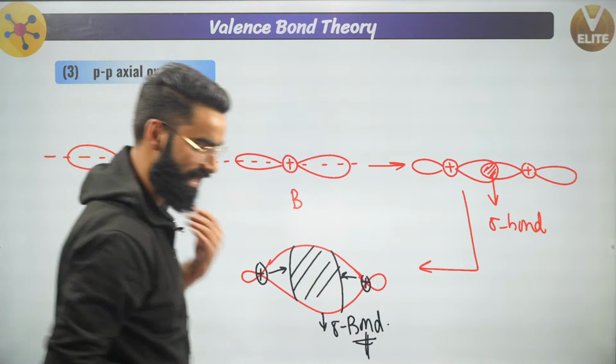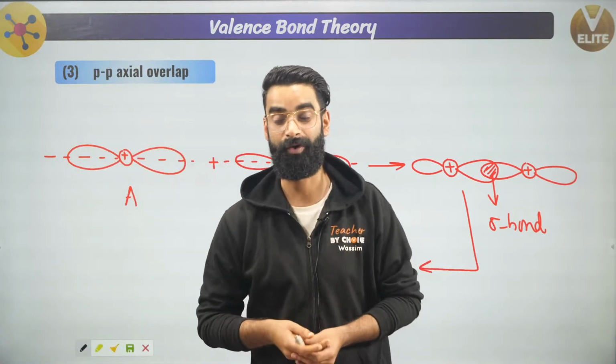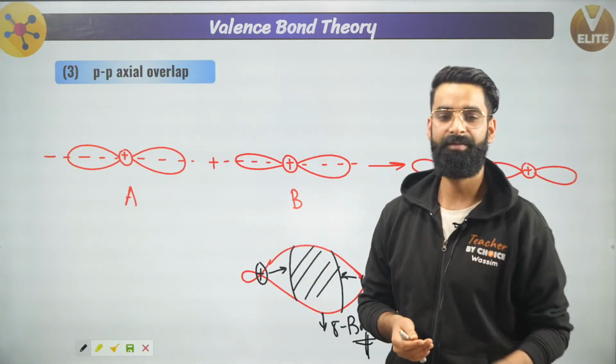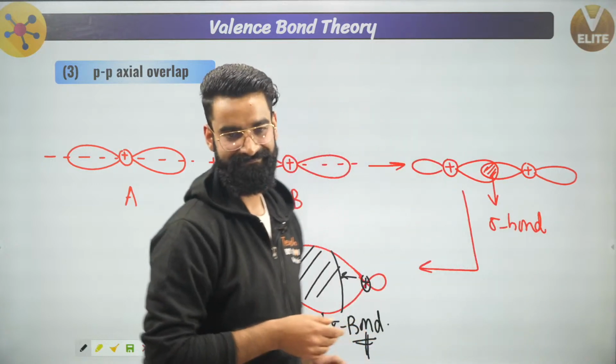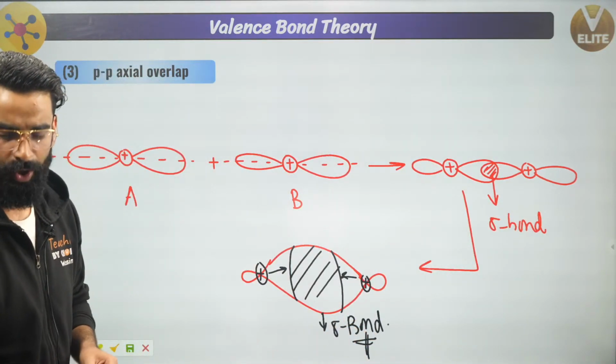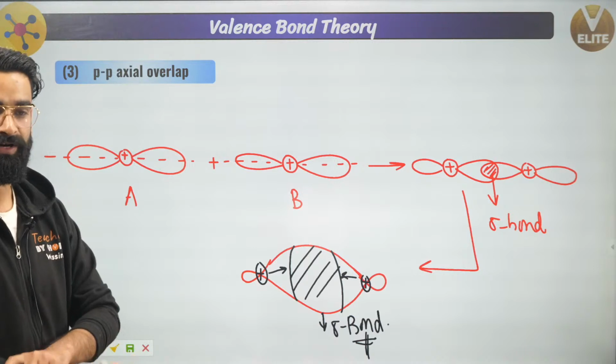These were three types of overlaps, right? Which leads to the formation of what? Sigma bonds, yeah? Perfect. Now talking about something called parallel overlap, right?